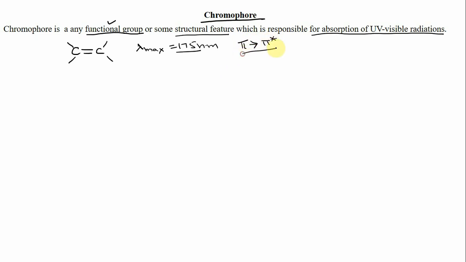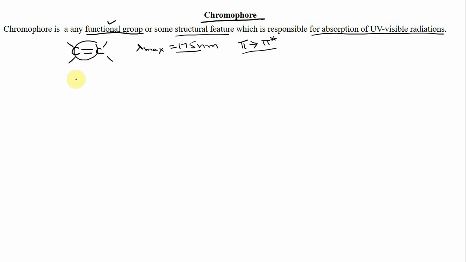These pi to pi star transitions occur because of the presence of this double bond. So in this ethylene molecule, this double bond is responsible for absorption of UV visible radiations in this range. So this double bond in this case is a chromophore.